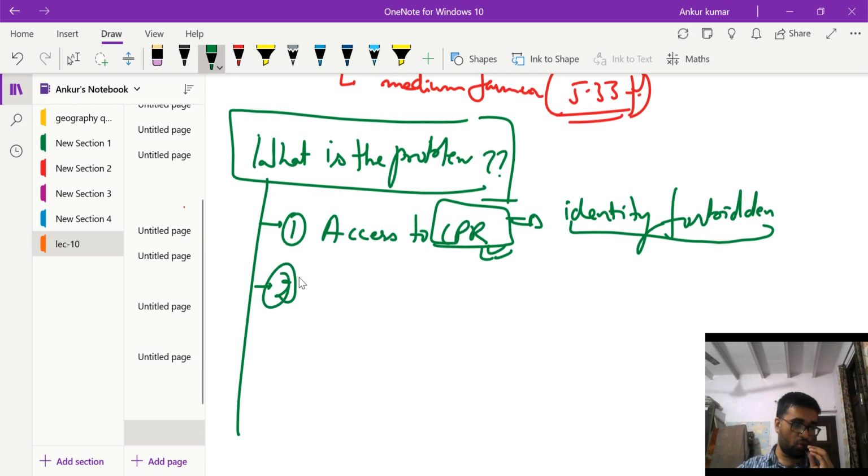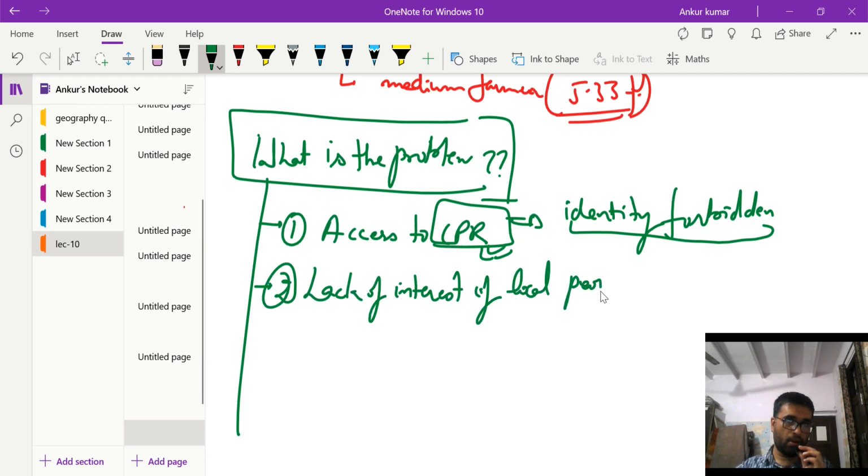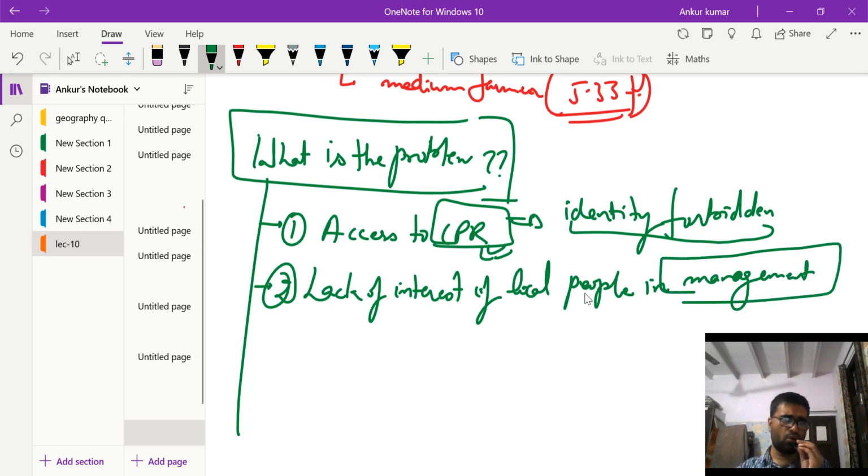The number two is the lack of interest of local people in management. Okay, so local people show less interest in managing the CPR. They are common resources, but they have to be managed, they have to be carefully nurtured. Okay, so that interest is not shown.